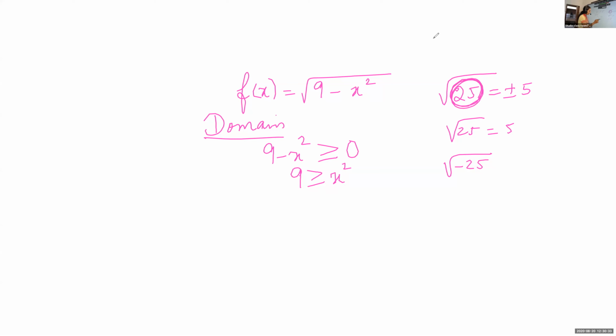Therefore, we can write 9 is greater than or equal to x square. Rearranging, x square is less than or equal to 9. Now, taking the root on both sides, x is less than or equal to plus or minus 3. So the domain is the closed interval from minus 3 to 3.